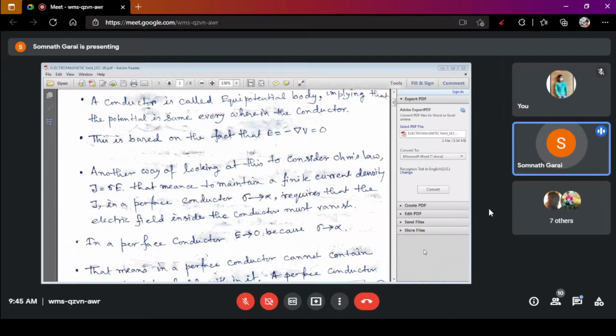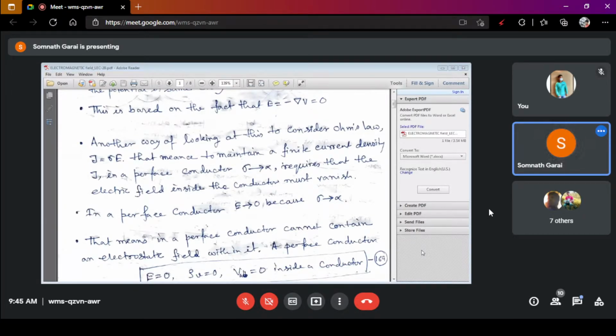So, in a perfect conductor, sigma tends to infinity. For copper, aluminum, iron, all the conducting elements, sigma tends to infinity. That means it behaves like a short circuit, right?